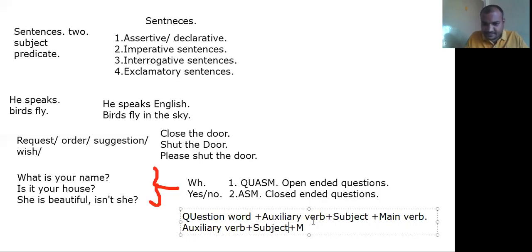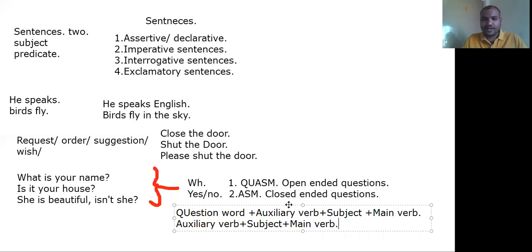Next, main verb. So QUASM method means question word plus auxiliary verb plus subject plus main verb. ASM method means auxiliary verb plus subject plus main verb. These are the two methods of questions. Only two methods of questions.